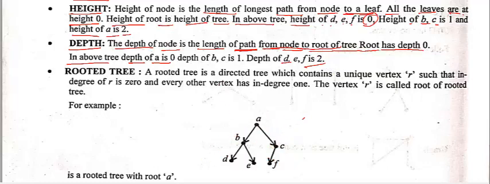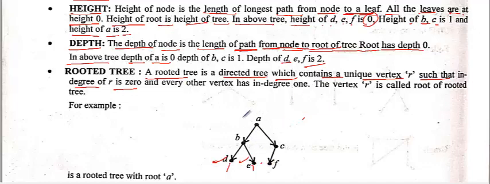Now another important thing is the rooted tree. A rooted tree is a directed tree, direction must be given, which contains a unique vertex R such that the in degree of R is 0. Means there must be a vertex which has in degree 0. The out degree of D is 0, the out degree of E is 0.